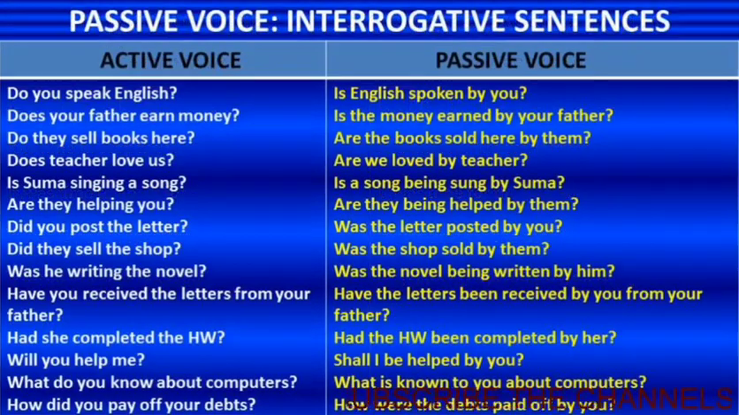And look at passive voice for sentences which are interrogative. Look at the examples. Do you speak English? It is a sentence which asks a question. Then how can this interrogative sentence be changed into passive voice? Look at the example. Do you speak English? Is English spoken by you?